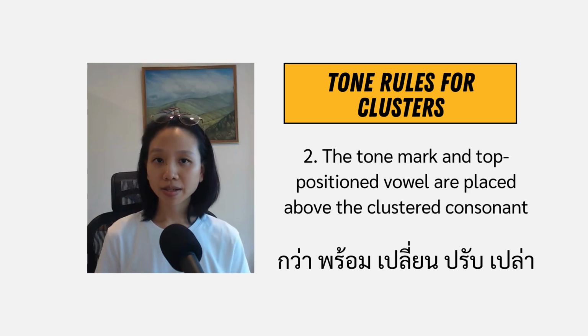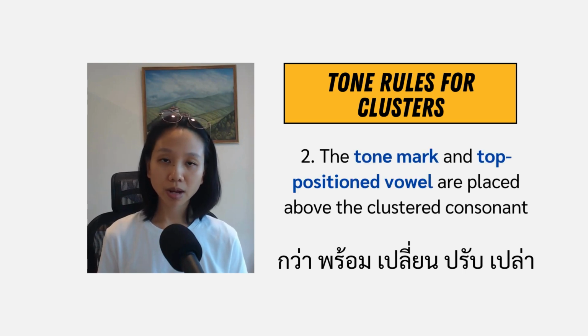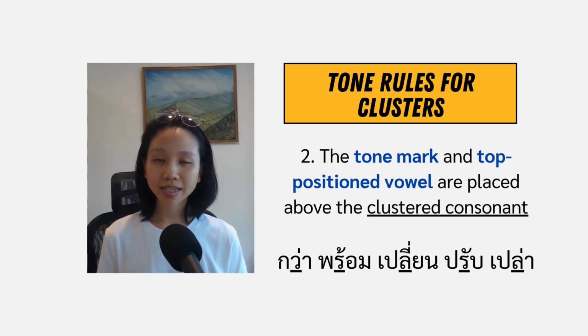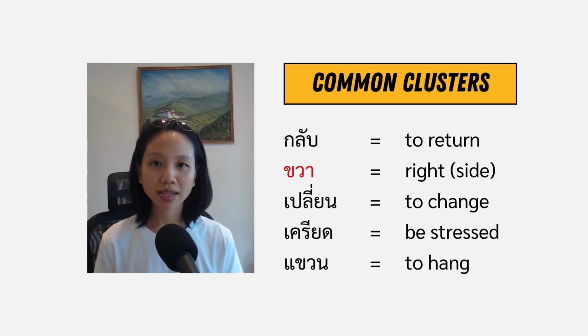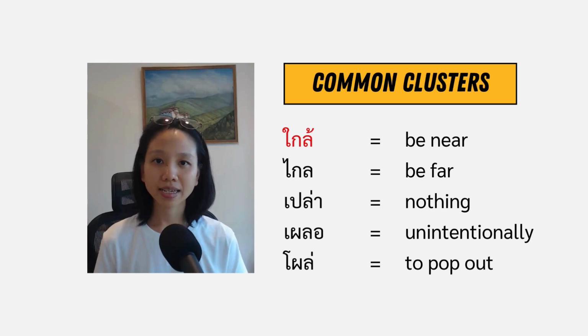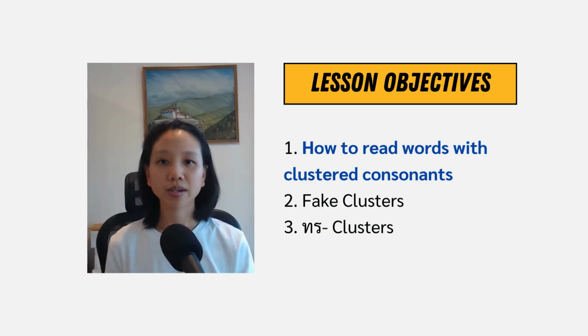And when you write a cluster word, you should put the tone mark and the top position vowel on top of the clustered consonant, not the initial consonant, as you can see in the example below. Now let's practice reading some common cluster words with meaning. กลับ ขวา เปลี่ยน เครียด แขวน ใกล้ ไกล เปล่า เผลอ โผล่